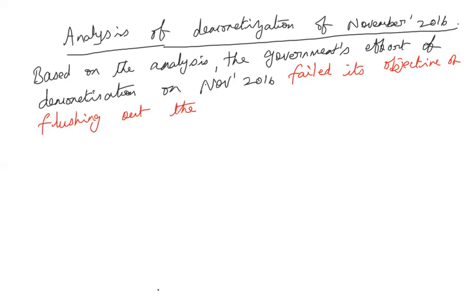Because none other than the RBI itself has admitted about the influx of all the withdrawn currency notes to the extent of 99%. So that itself proves that government has failed in its objective.